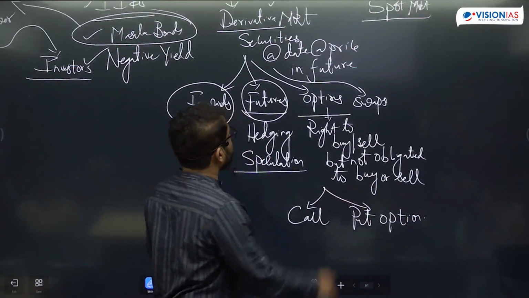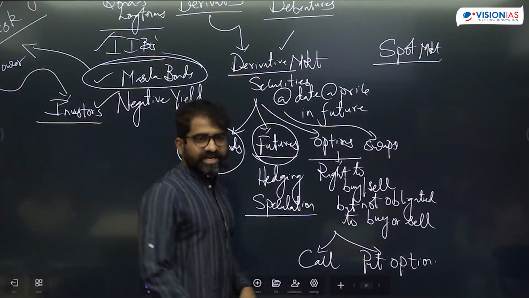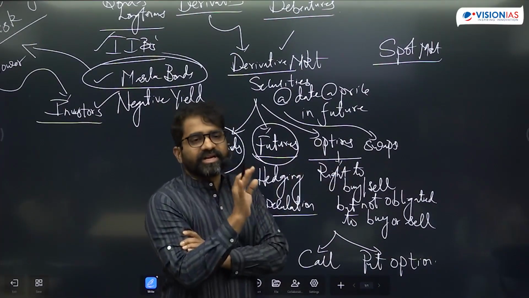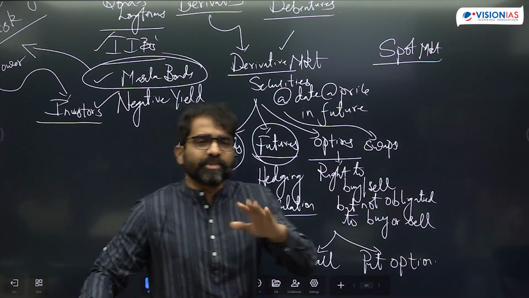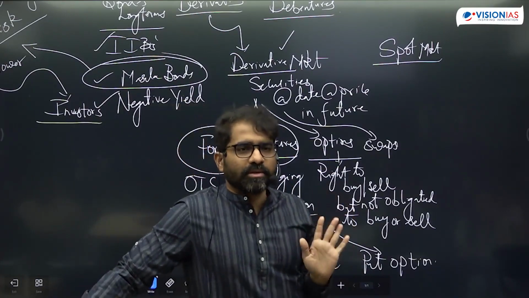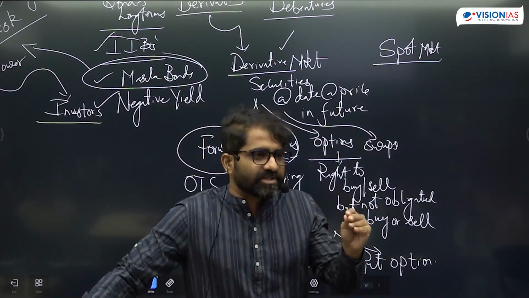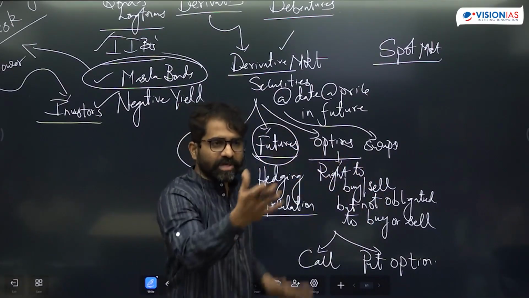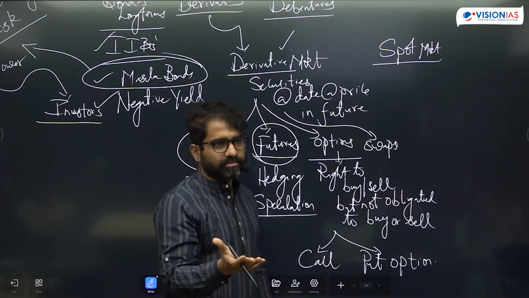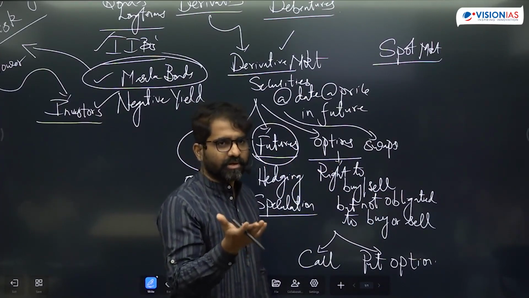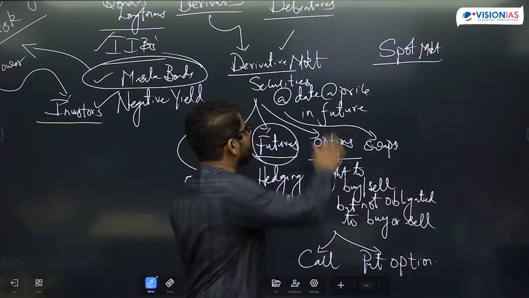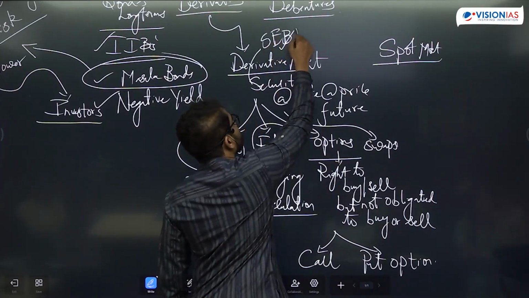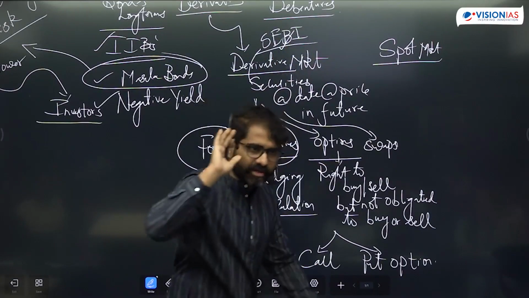Okay, so swaps. What is the meaning of derivative? A derivative is a financial instrument which does not have value of its own, but the value is derived from some underlying asset. Some underlying asset is giving the value to that particular paper. And who regulates the derivative market? Earlier it was the Forward Markets Commission. Now it is only SEBI.